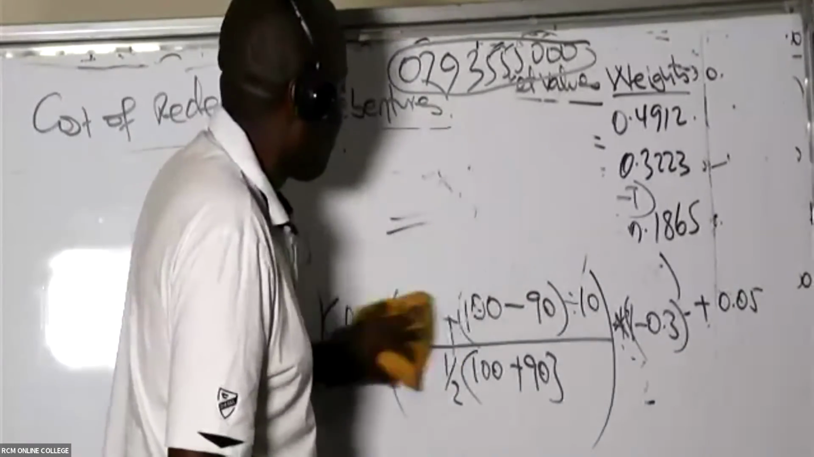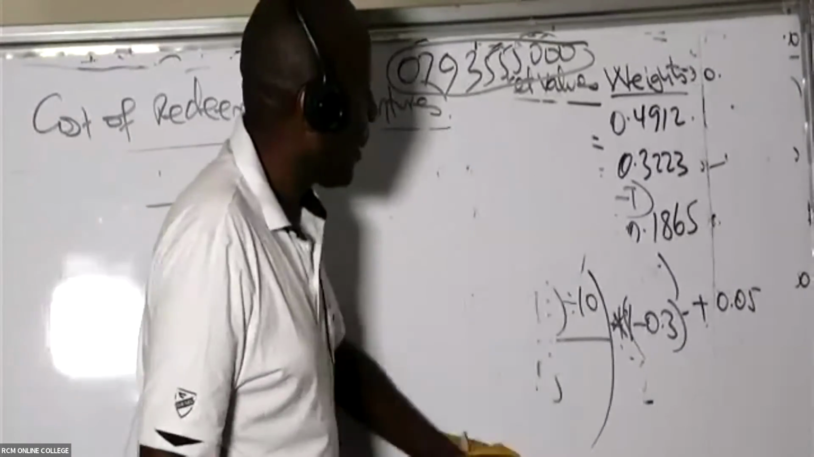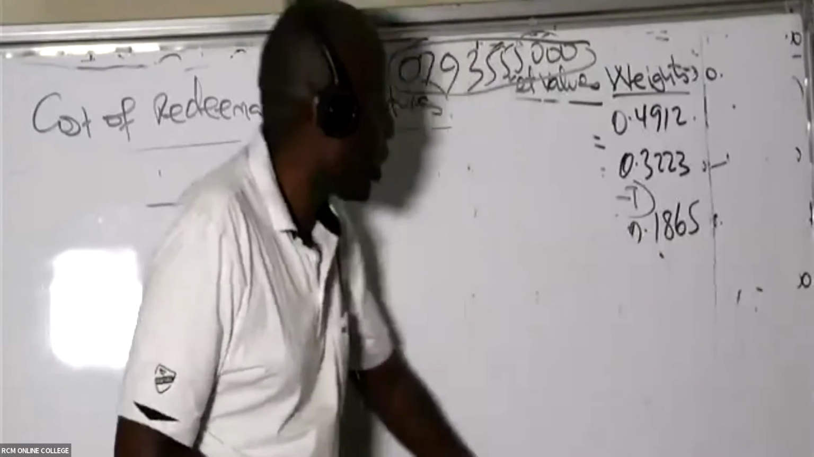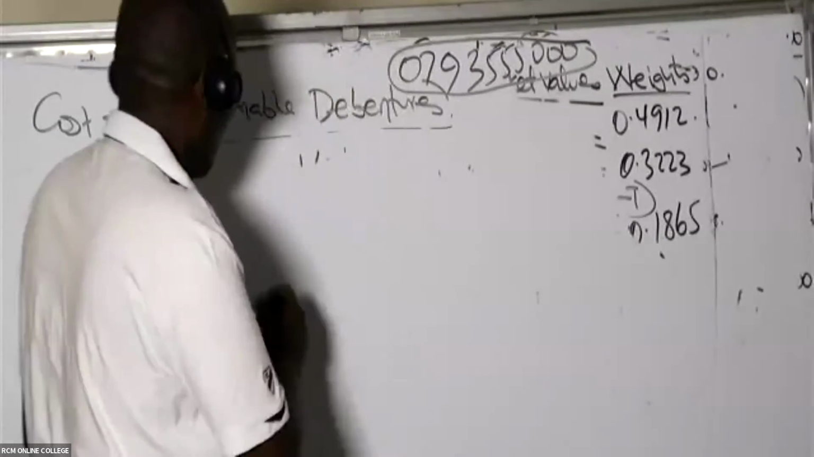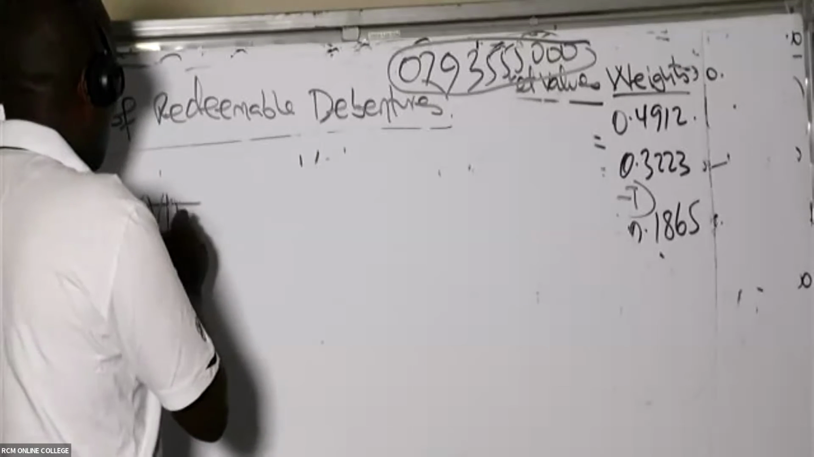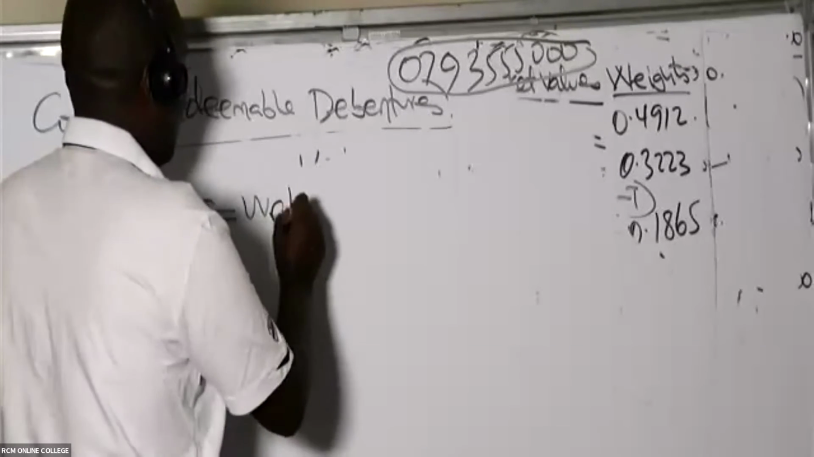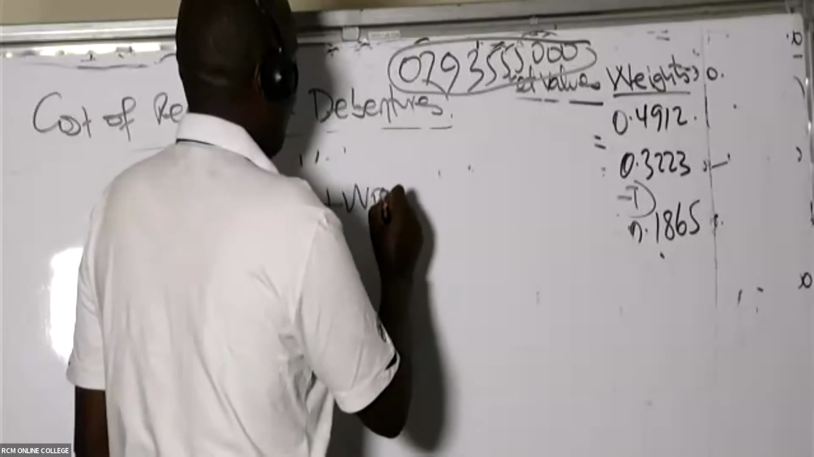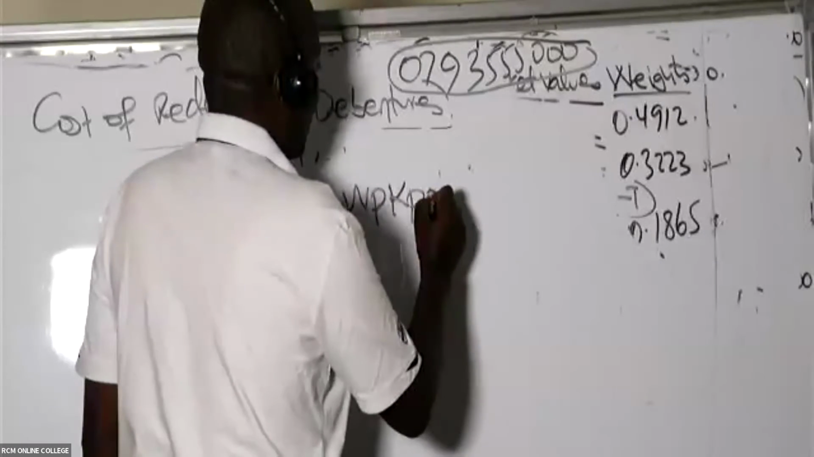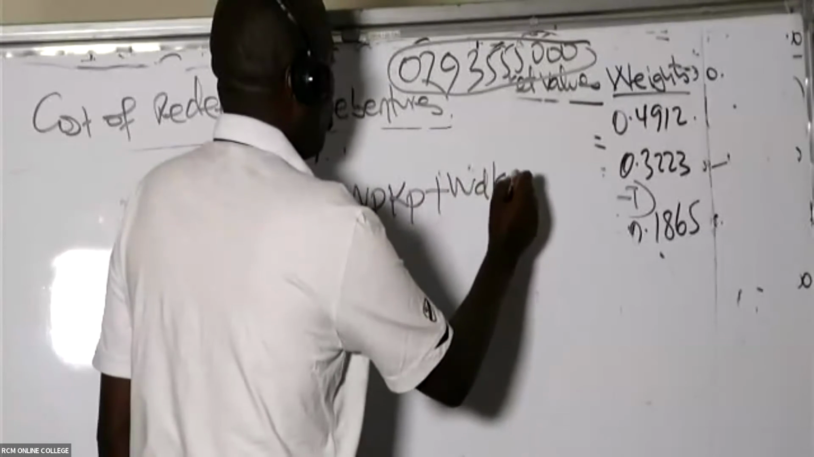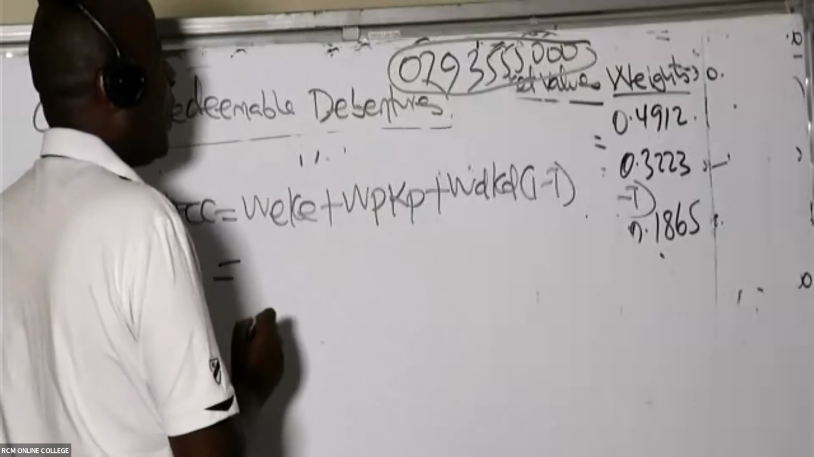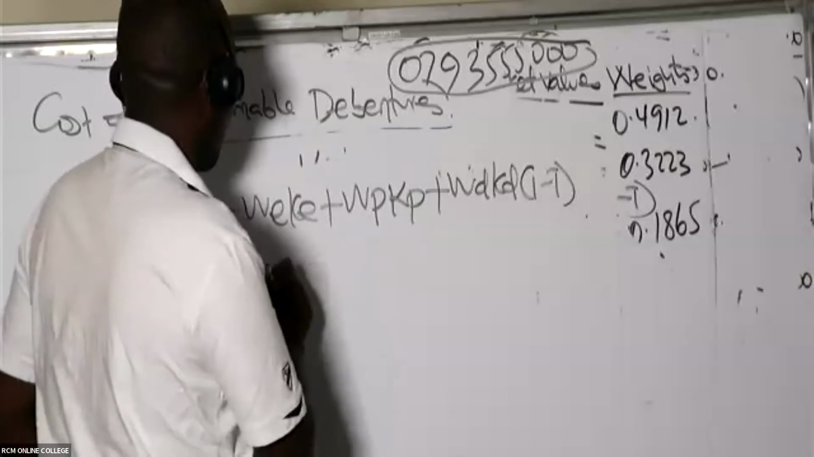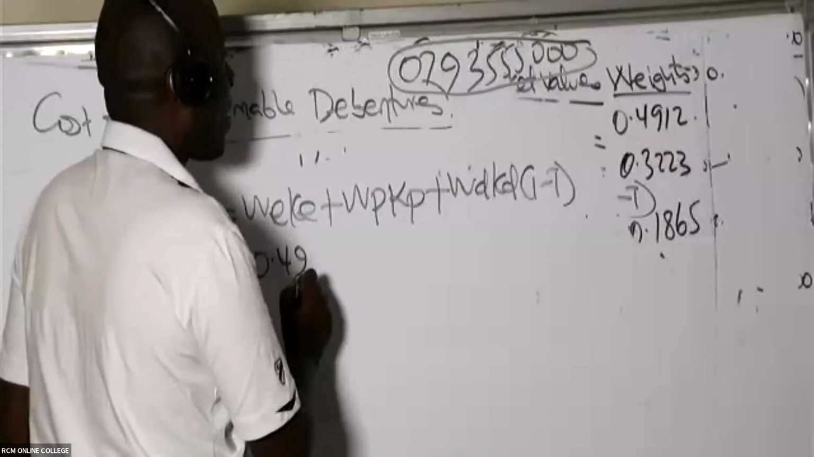RCM family. Now, ladies and gentlemen, I happen to have everything I wish for to be able to get this WACC. And my WACC will be equal to weight of equity times cost of equity, plus weight of preference shares times cost of preference shares, plus weight of debt times cost of debt after taxation. So is there somebody who can give me these weights? I remember weight of equity was 0.4912.